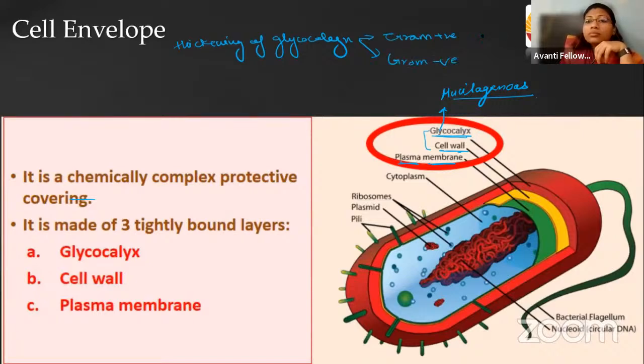If thickening is present, they retain the stain. But if thickening is absent, they cannot. So on that basis, the envelope helps in the differentiation of gram positive and gram negative bacteria.